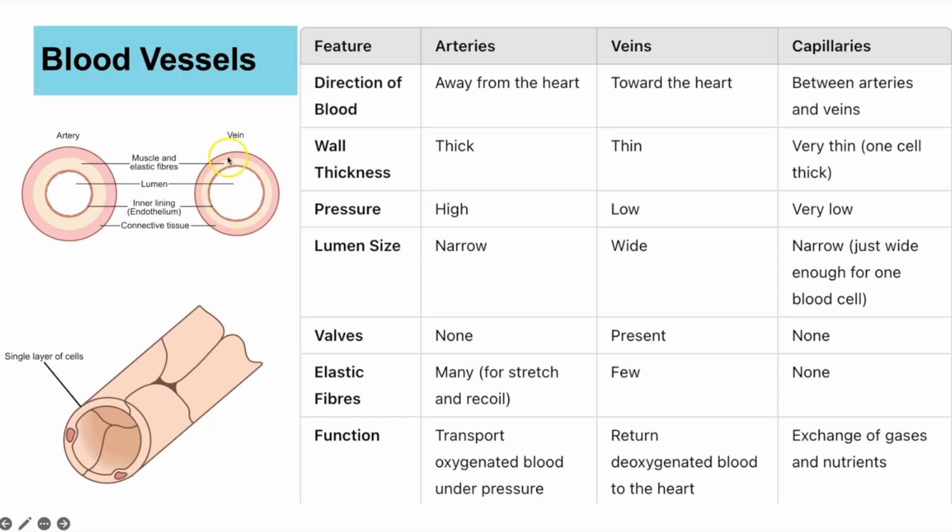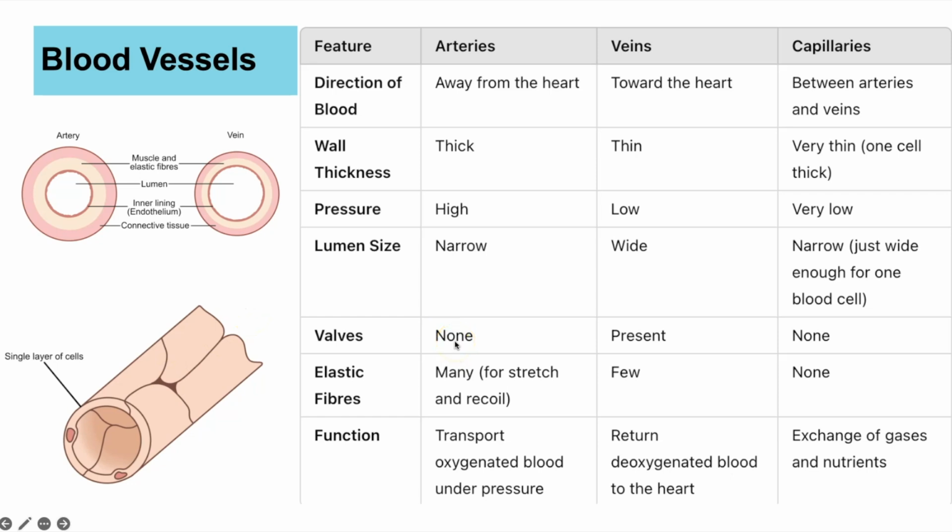It's not always perfectly circular as well. And then the capillaries have the narrowest of them. In fact, they're so narrow that you can only fit one red blood cell through at a time. So it really slows down the speed of the blood flowing through the capillaries because they're so narrow.